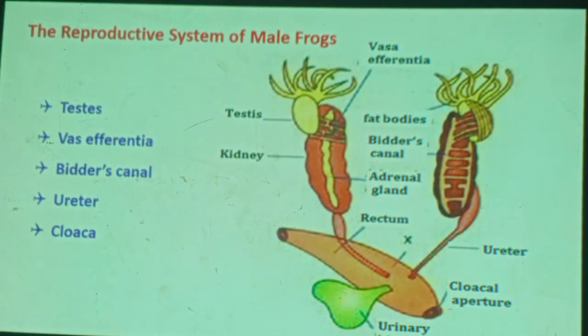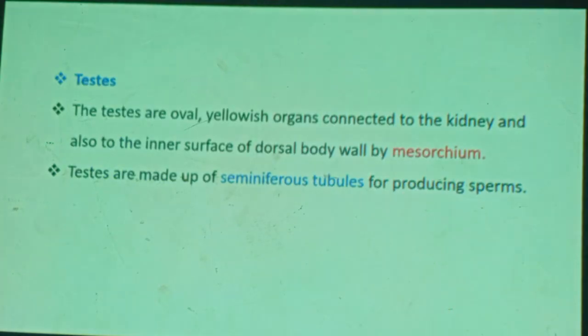Okay. Then, the testes are oval, yellowish organs connected to the kidney and also to the inner surface of the dorsal body wall by the mesorchium.